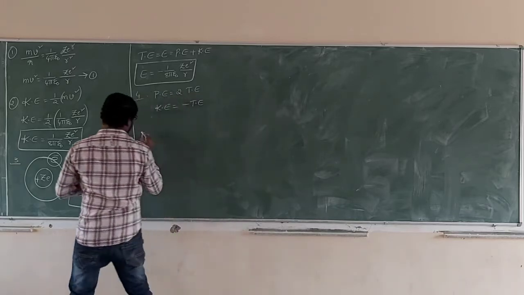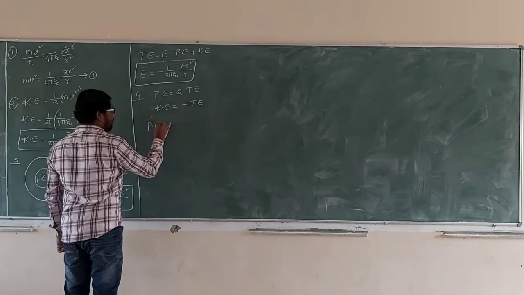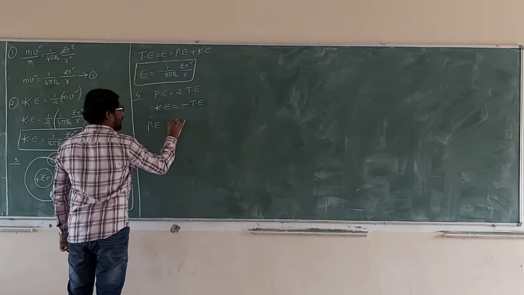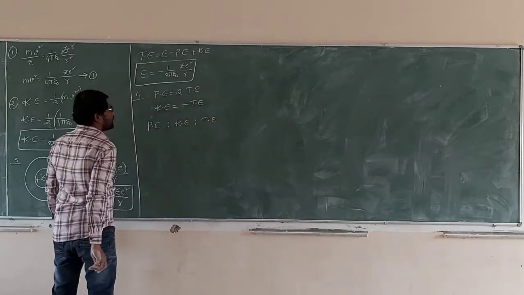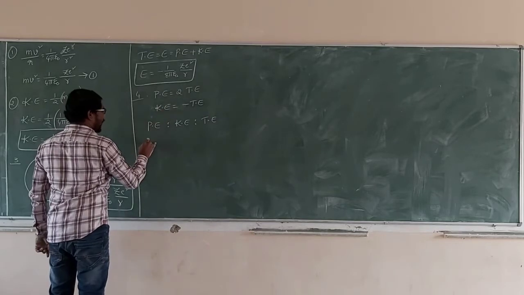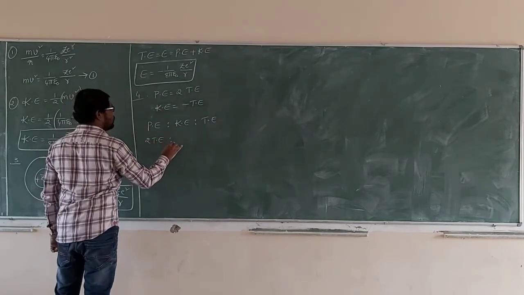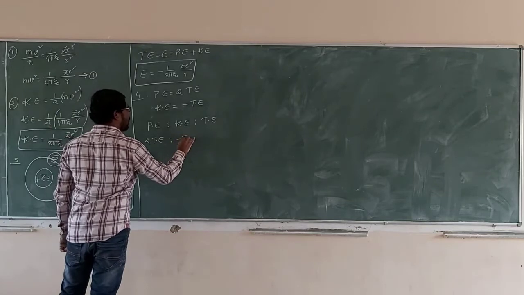Next, what is the relation? Potential energy is to kinetic energy is to total energy. Potential energy is 2 times total energy, kinetic energy is minus 1 times total energy.